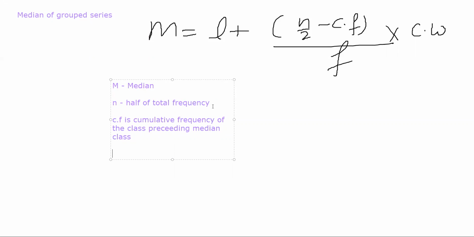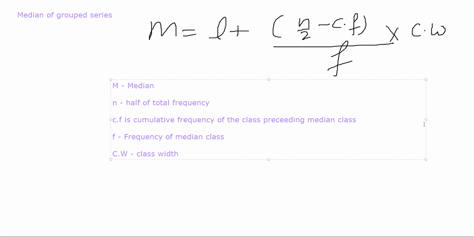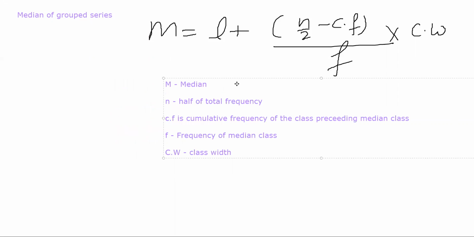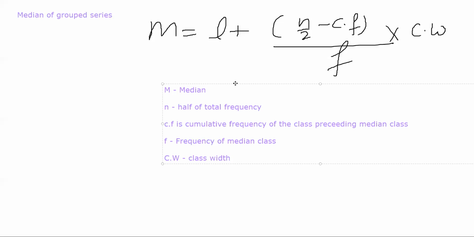Then we have f, the frequency of the median class. CW is class width. Now sometimes class width will also be given as class length. Both of them are the same. For now write this down and keep it aside. I'll show you how you apply that formula in a problem. Should I proceed?